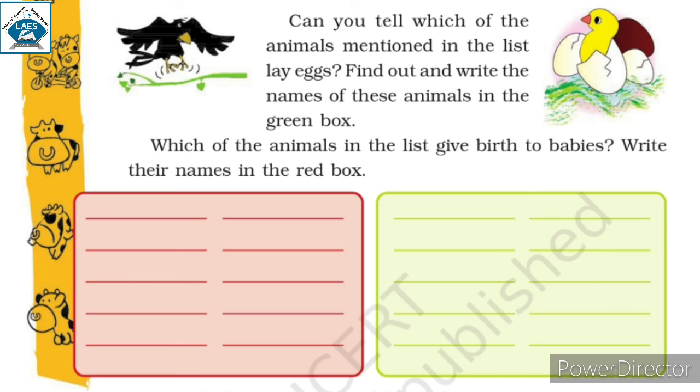So, which of the animals in the list give birth to babies? Write their names in the red box: fox, mouse, elephant, cat, camel, buffalo, pig, cow. And the animals that lay eggs: frog, hen, crow, sparrow, peacock, lizard, pigeon, and duck. So these animals that lay eggs go in the green box.